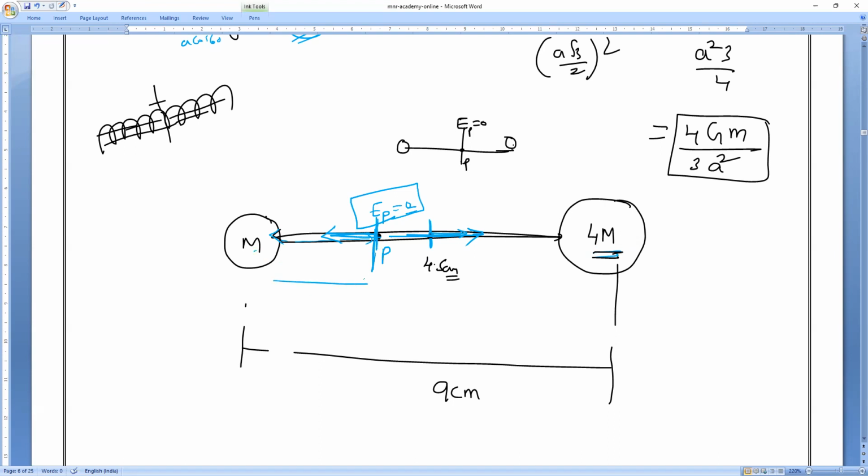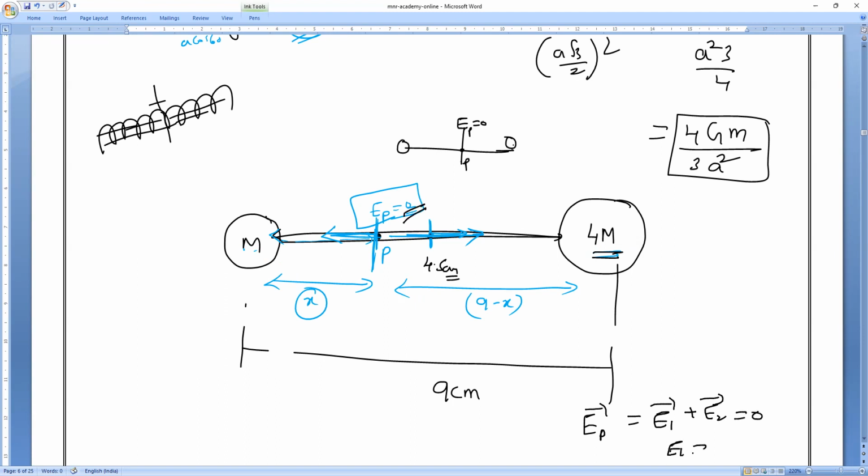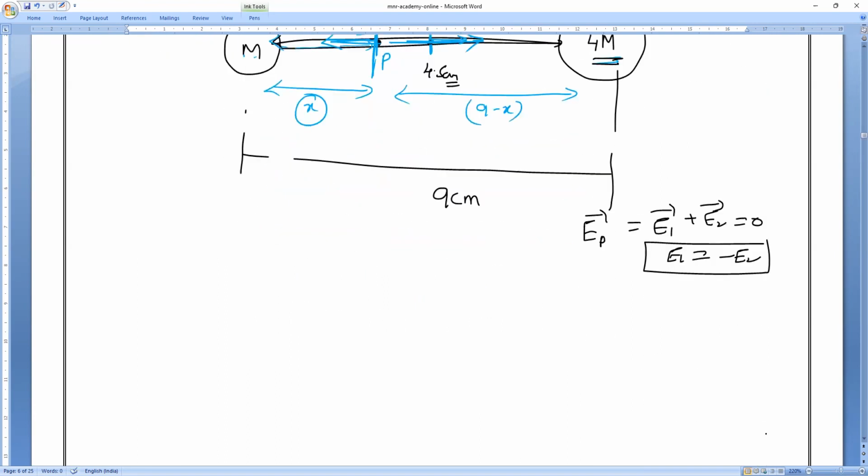Now our duty is to find at what distance from the small m, or what distance from the 4m, that is what you have to calculate. If this is x, then this will become 9 minus x. So E_P is equal to E1 plus E2. If it is equal to 0, it means E1 is equal to minus E2. Am I right or wrong? So that is equal and opposite; then only it will become 0.